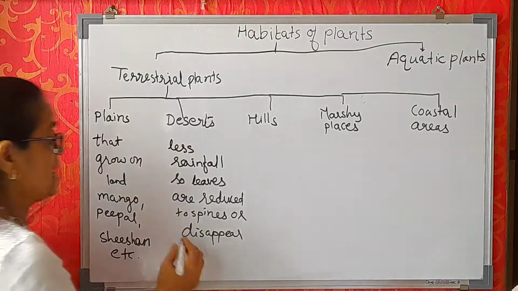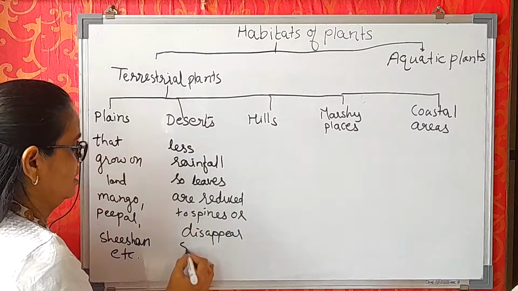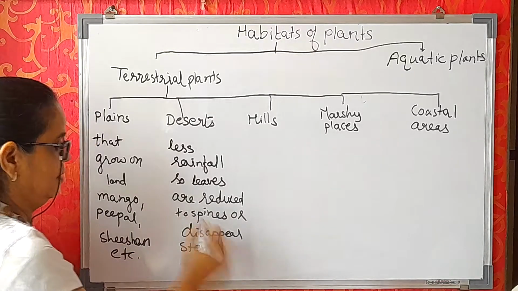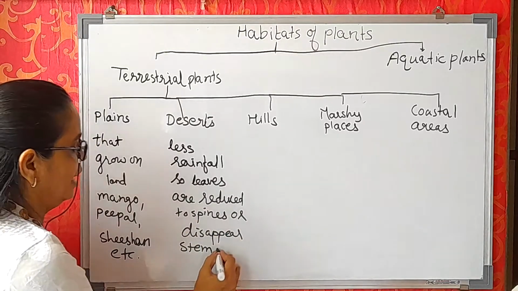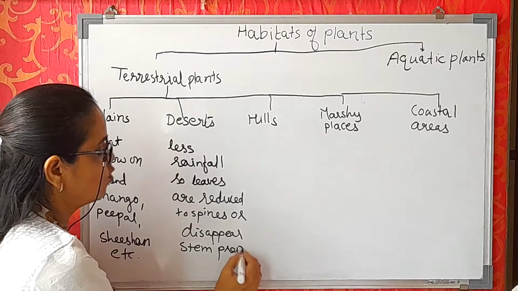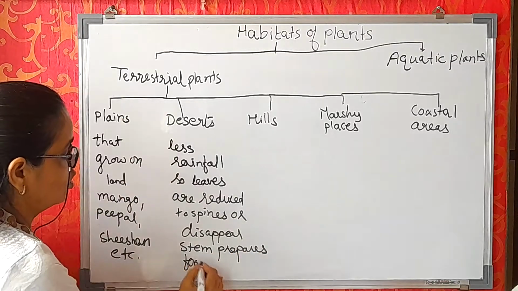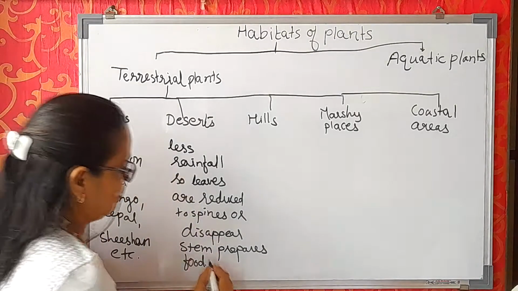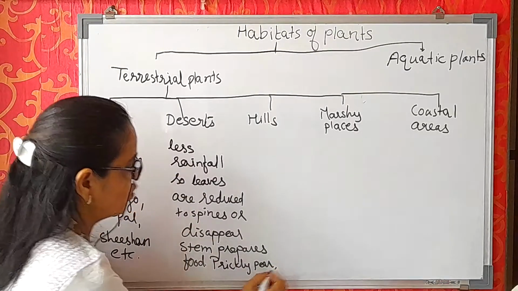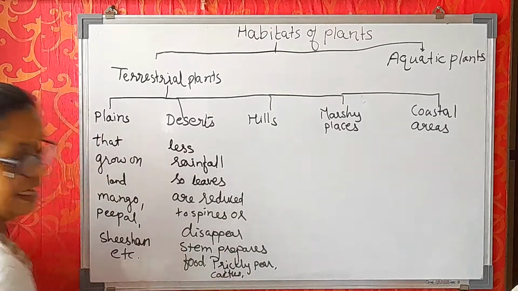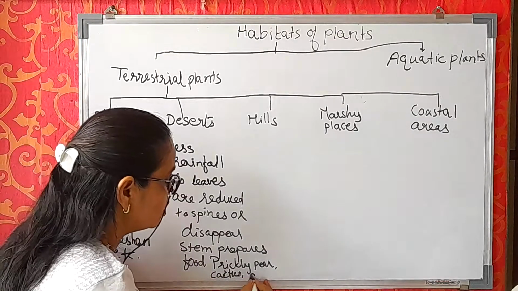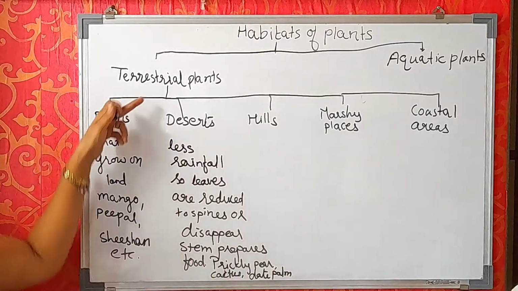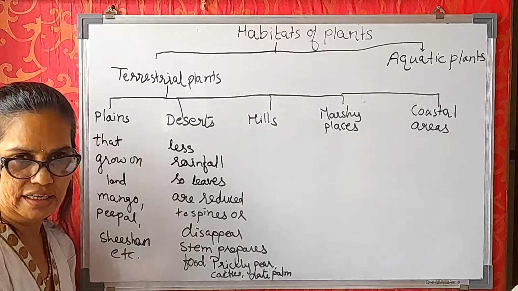That is why the stem of these plants is green in color because of the chlorophyll, and it prepares food for the plants. So which are those plants that grow in desert? Like prickly pear, as I told you, cactus, right? Date palm, khajur, as we say. So these plants grow in desert areas.